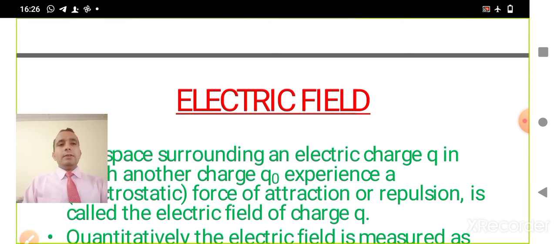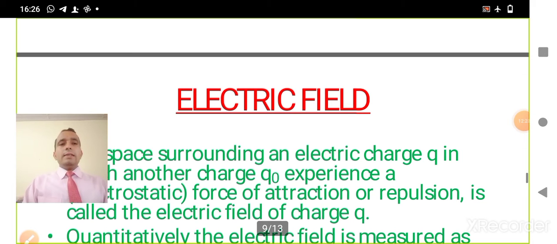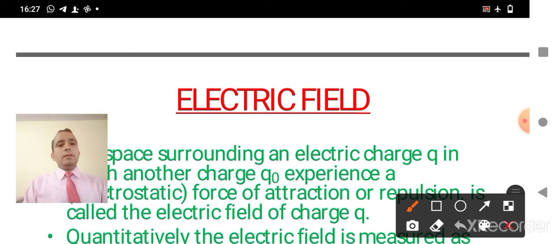After that, we have the electric field. So what is the electric field? First we are going to discuss it.